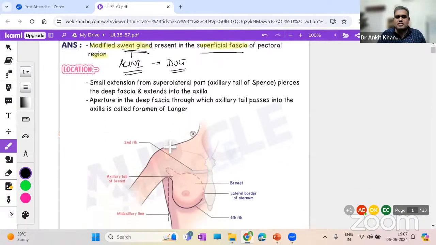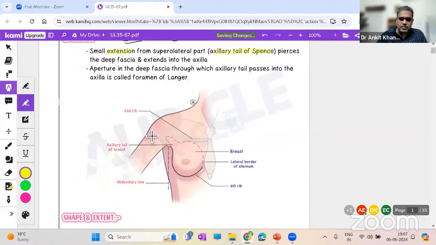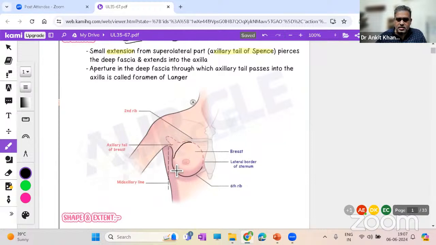Location, we all know, but we can't just write that it is present in the front of chest; you have to give some details over here. The details will be that it is present in the front of chest, fine, but it has a small extension, known as the axillary tail of Spence, that will reach the axilla. Now here in this image, this is the breast region, right? But what you see over here is its extension going into the axilla. This one is known as the axillary tail of Spence.